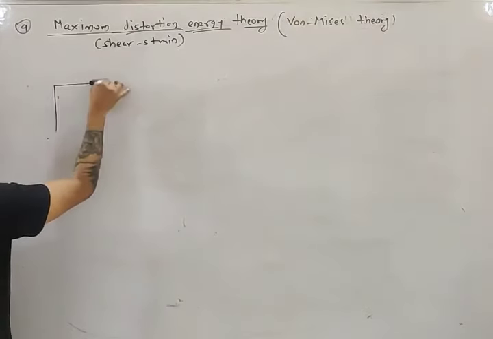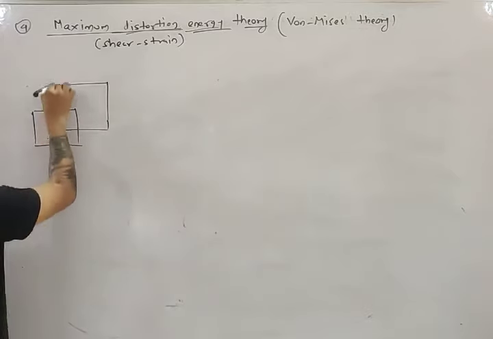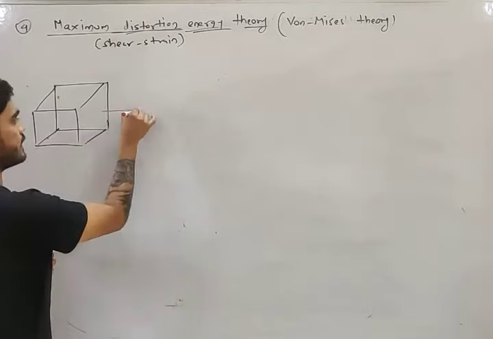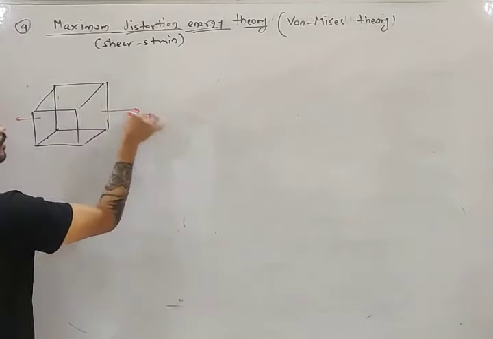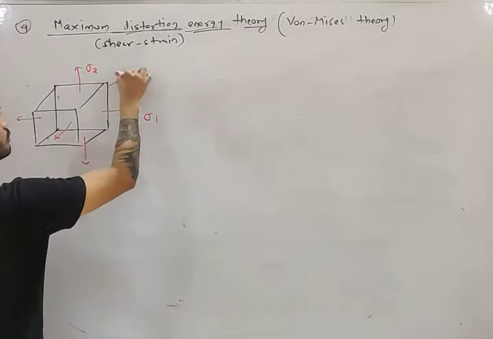Let's say we have a machine element subjected to triaxial loading and there are principal stresses sigma 1, sigma 2 and sigma 3.